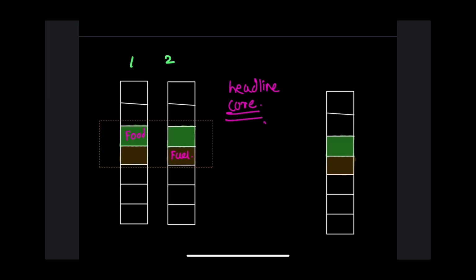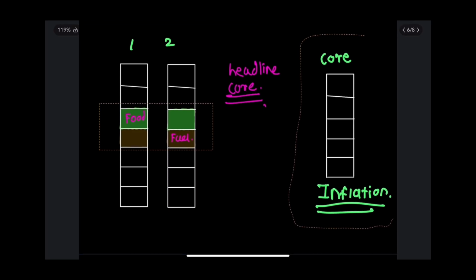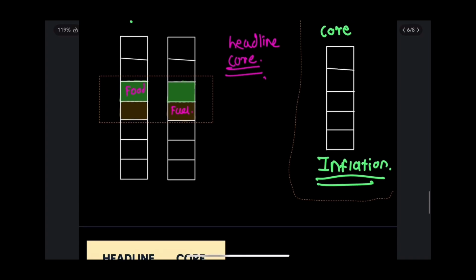Now let us look at what core inflation is. अगर हम इन बास्केट्स को कंपेयर करें, और इनमें से जो फूड और फ्यूल का पैरामीटर है वो अगर एक्सक्लूड करते हैं तो जो इंडेक्स मिलेगी वो उसको कहते हैं कोर इन्फ्लेशन. I repeat, out of the basket when we exclude the fuel and food index which are volatile, we get core inflation, and headline inflation is nothing but it includes food and fuel components in it as well.